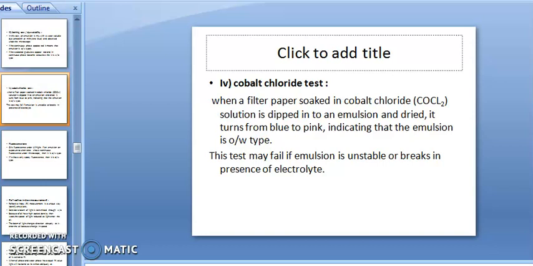Cobalt chloride test. A filter paper is soaked in cobalt chloride solution, dipped into the emulsion and dried. It turns from blue to pink. If it turns from blue to pink, it indicates that the emulsion is OW type. This test may fail if the emulsion is unstable or breaks in the presence of electrolyte. If there is an unstable emulsion, in that case the cobalt chloride test will fail.